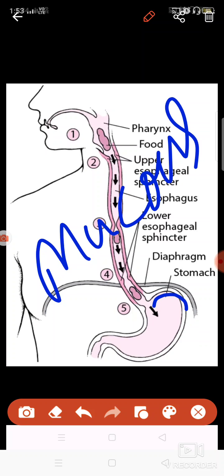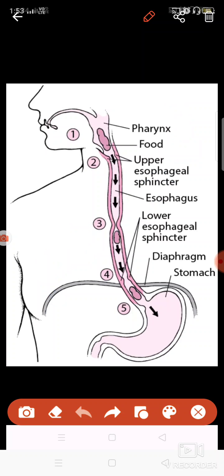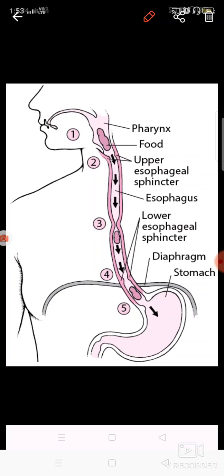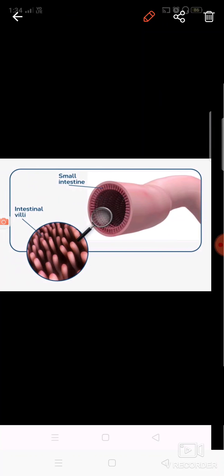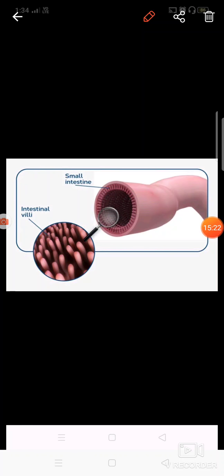Mucus is present in the stomach wall, and it protects the stomach from the HCl acid, because HCl acid is very harsh. If it remains here, then the walls of the stomach will be destroyed. That is why mucus is present there. Okay, so in the stomach what happens? Proteins are digested.